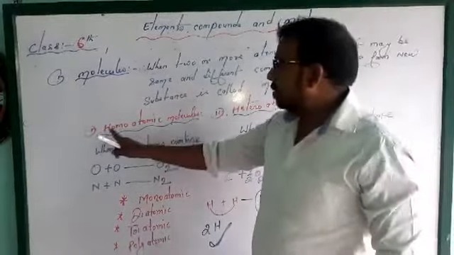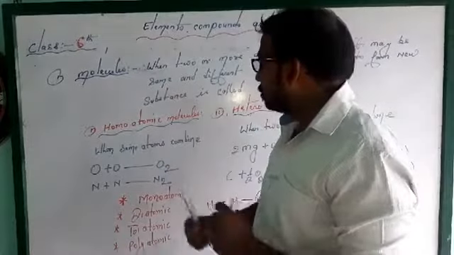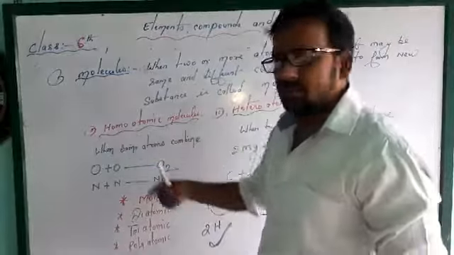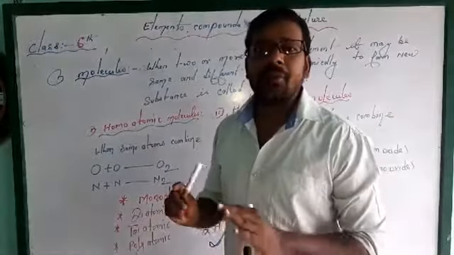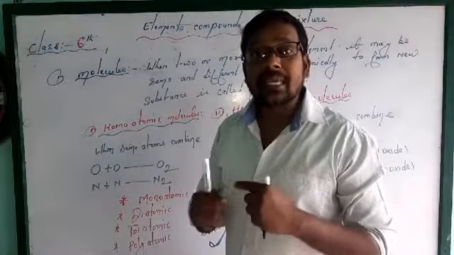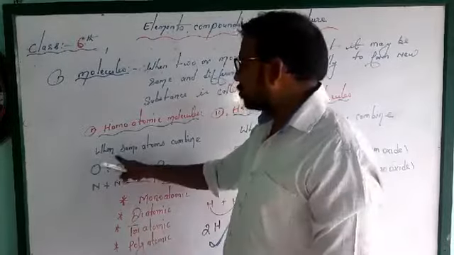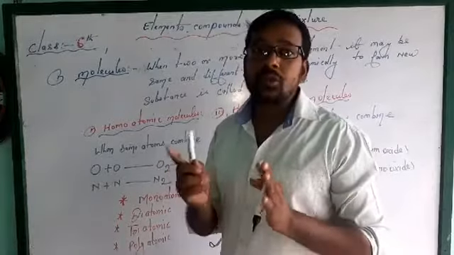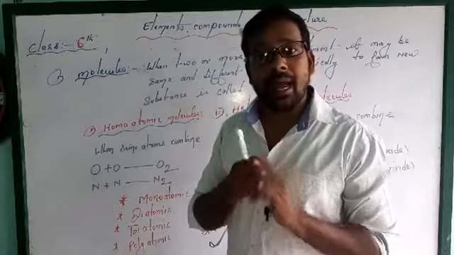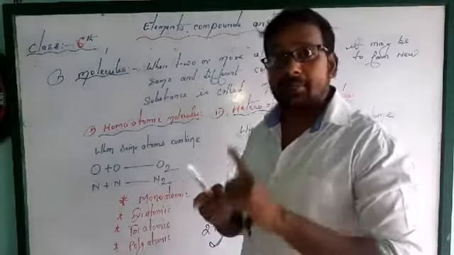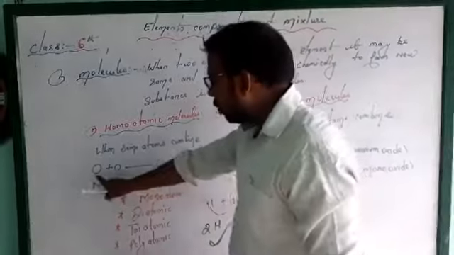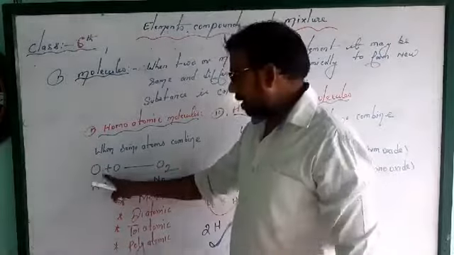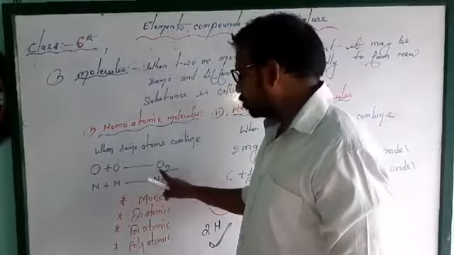So there are two kinds of molecules, homoatomic and heteroatomic. Homo, it is clear from the name, means from the same atom. When molecules form by combining two atoms of the same element. Suppose O plus O, both the same atom from the same element, combine chemically and produce an O2 molecule.